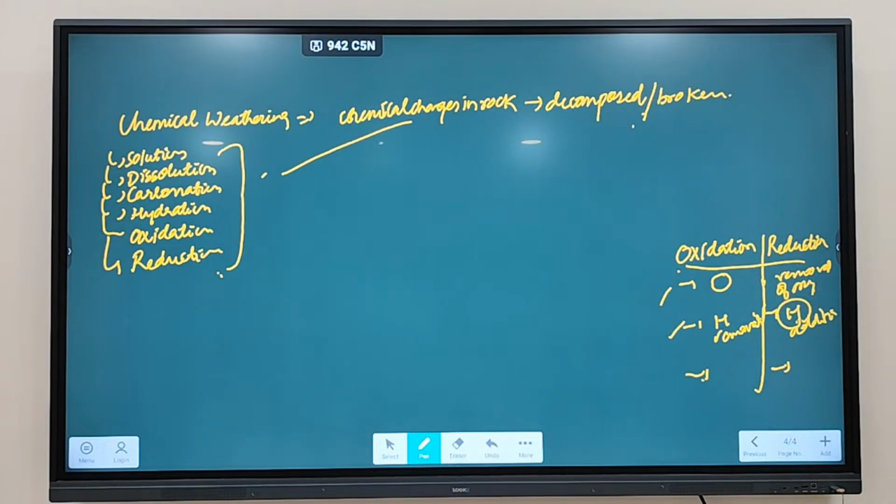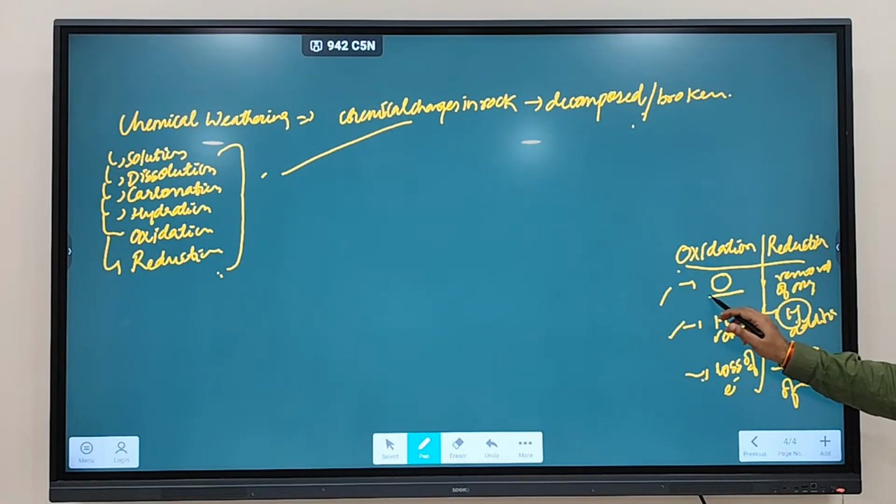The third definition that has come: loss of electron is called as what? Oxidation. Gain of electron is called as what? Reduction. Loss of electron is called oxidation, and gain of electron is called reduction. So these are the three different definitions that you are finding with regard to oxidation and reduction.